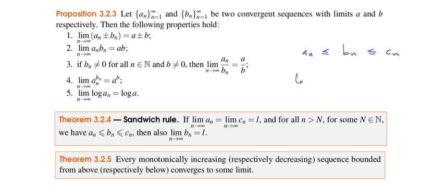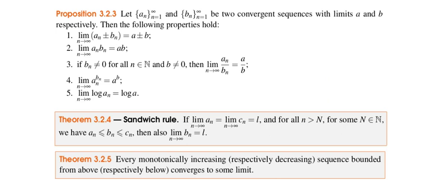If you think about it, if we take limits here, the limit of a sub n, the limit of b sub n, and the limit of c sub n, then the first is L and the last is also L. So the limit of b sub n is between the same number. It's smaller or equal than L and greater or equal than L, so that means that this is L as well. So remember that one, the sandwich rule.